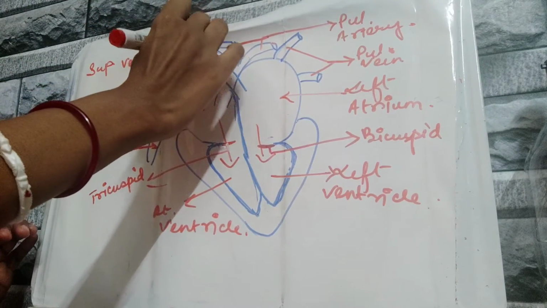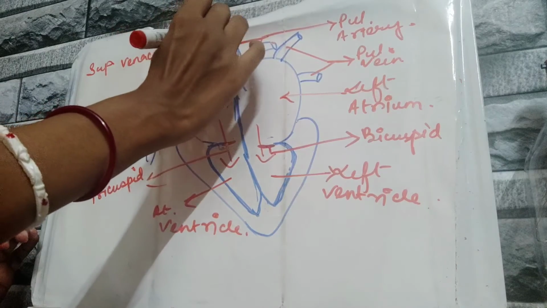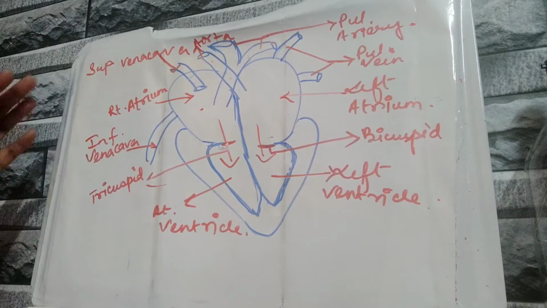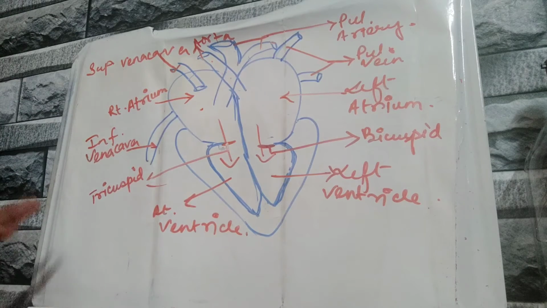This is the largest artery of our body. Aorta is the largest artery of the body. Now this aorta carries the oxygenated blood from the left ventricle, and it will circulate it throughout our body through different arteries.